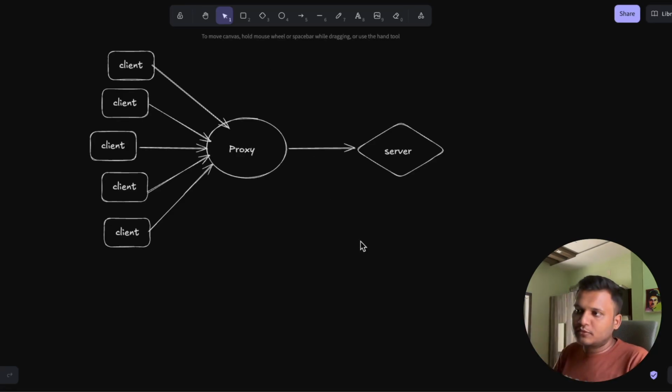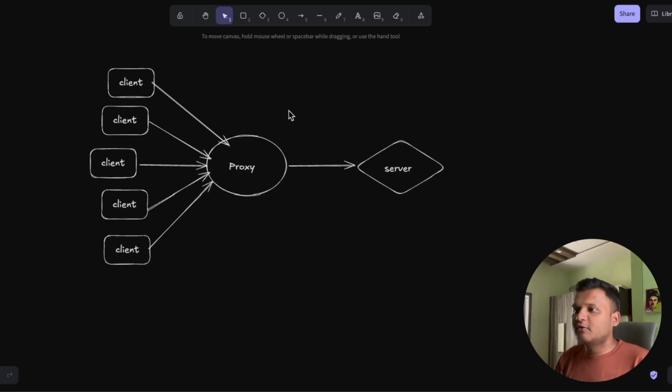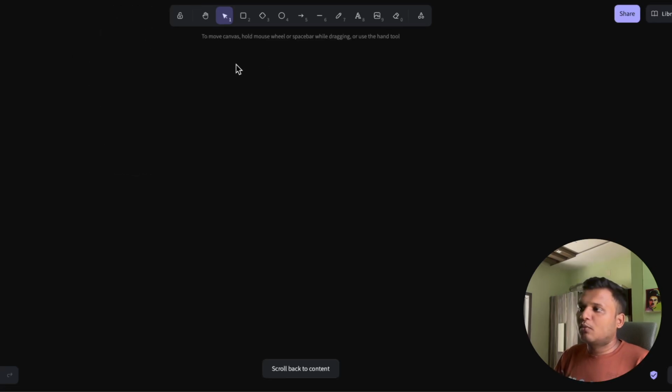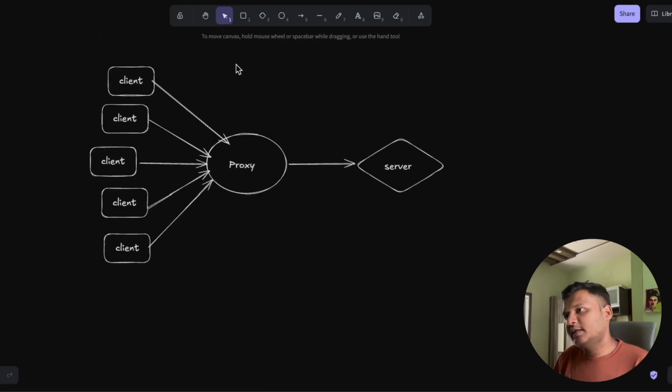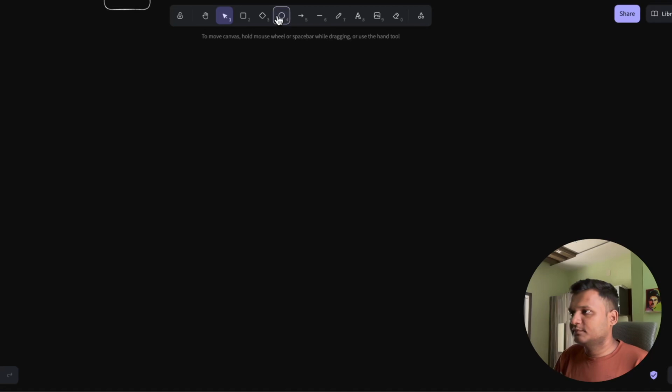You might have used this somewhere in your daily life, like when some websites are blocked for some users, so you create a proxy server, or start a VPN or DNS server, and use that particular website or server, right? So this is the meaning of proxy. Now what is a reverse proxy? It is exactly the opposite of this. Let me explain.